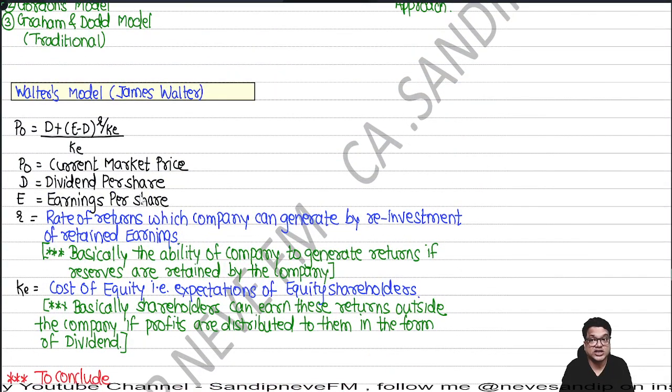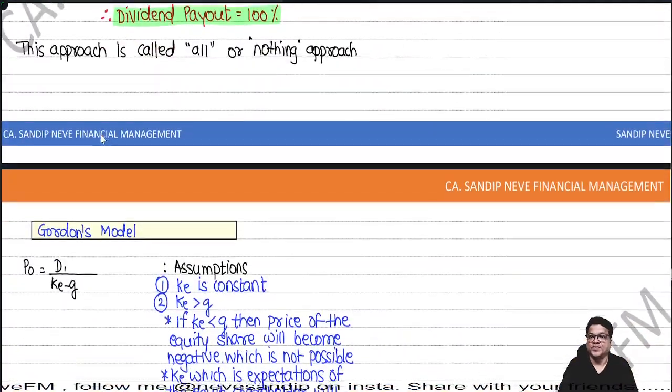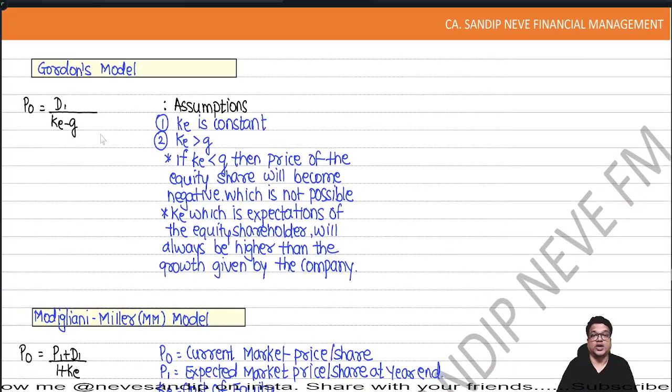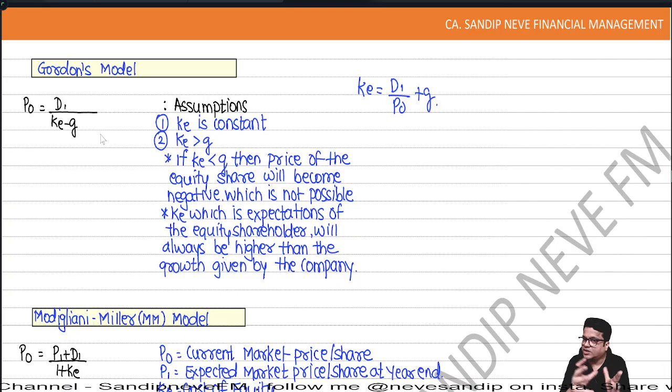We have discussed the logic behind this formula in the class with the help of an example. Let's go ahead with Gordon. Gordon has a very unique formula. You know the formula: K is D1 upon P0 plus G. The formula originates from here.